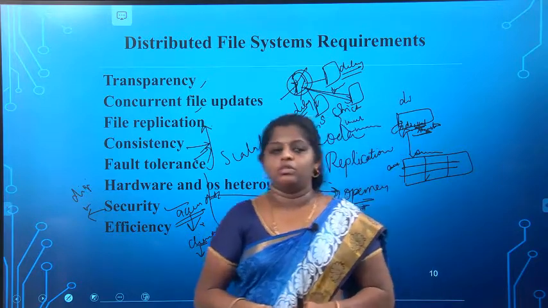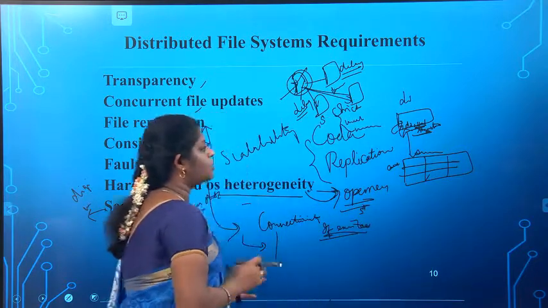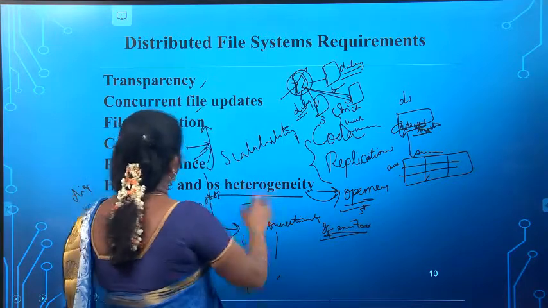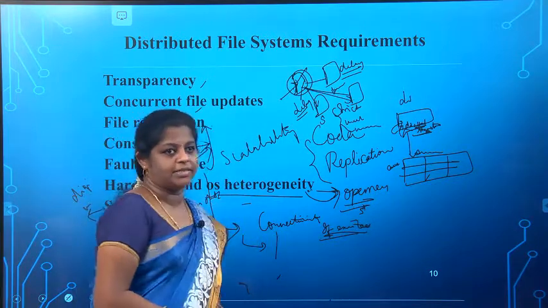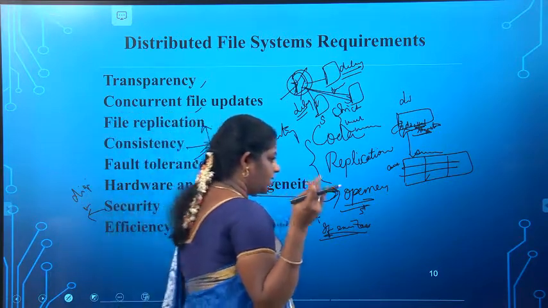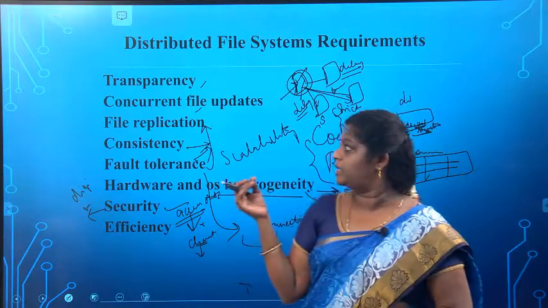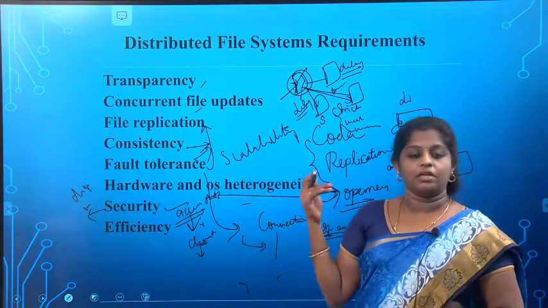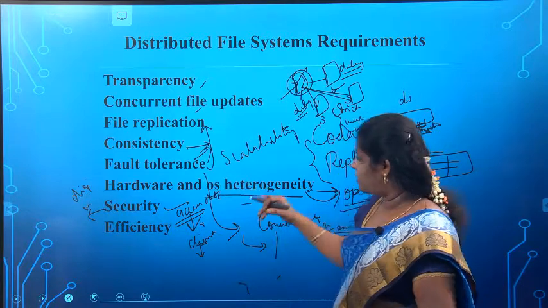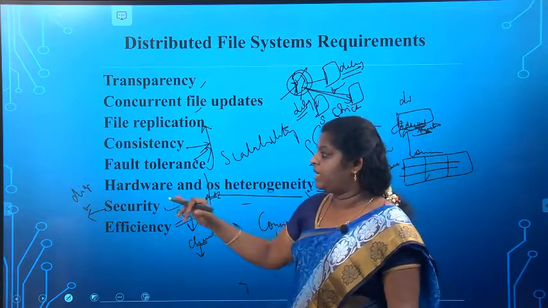So these are the distributed file system characteristics only. We should know how these concepts belong to the distributed file system. The first one is transparency, the second is concurrent file updates, the third is file replication, the fourth is consistency, then fault tolerance, hardware and OS heterogeneity, security and efficiency.